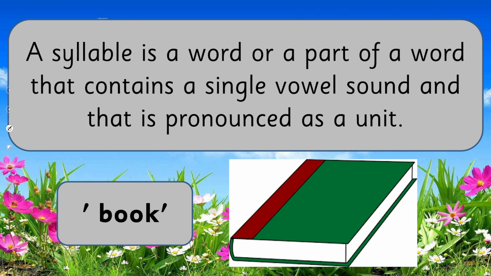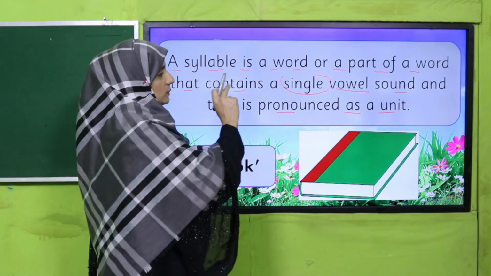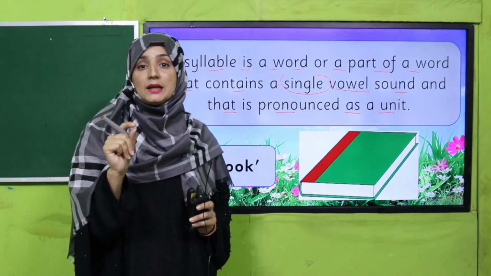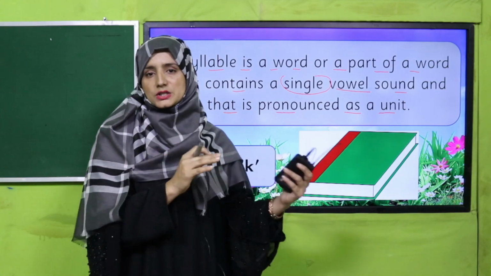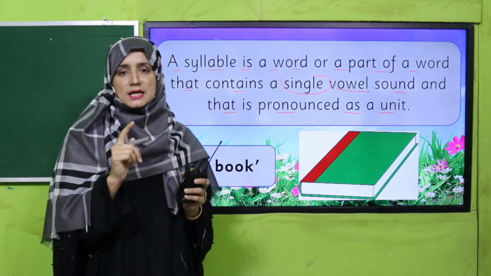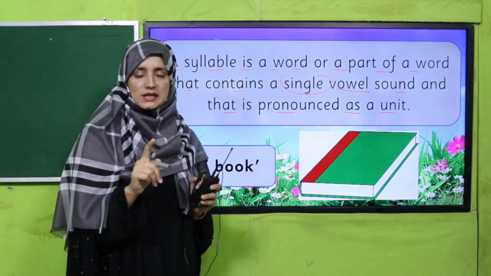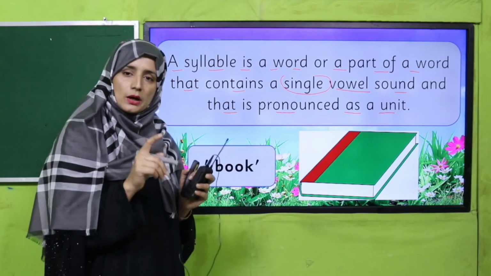What is a syllable? A syllable is a word or a part of a word that contains a single vowel sound and is pronounced as a unit. First of all, remember what syllables are. A syllable is a word or a part of a word that contains a single vowel sound. Remember that, not vowels. If there are 2 vowels or 3 vowels, we do not count according to the vowels. We have to judge the single vowel sound. Our focus will be on the sound when we are getting syllables.